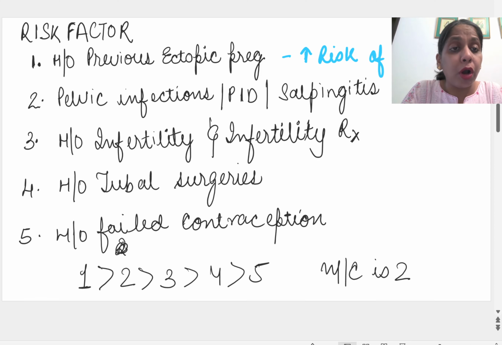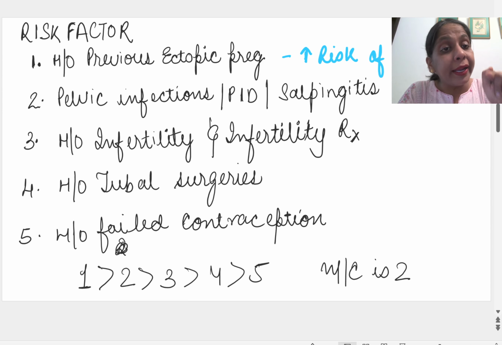Why? Because in infertility, the major bulk is tubal problems. In a patient of infertility, the major problem is tubal problems. Though not diagnosed, female infertility is due to number one, ovulatory factor, number two, tubal factor. Do you remember? So number two on the list is history of infertility or infertility treatment. There is a hidden tubal problem in this patient.